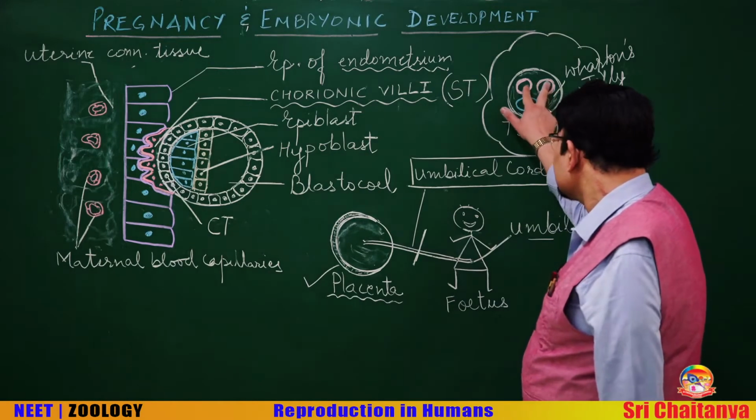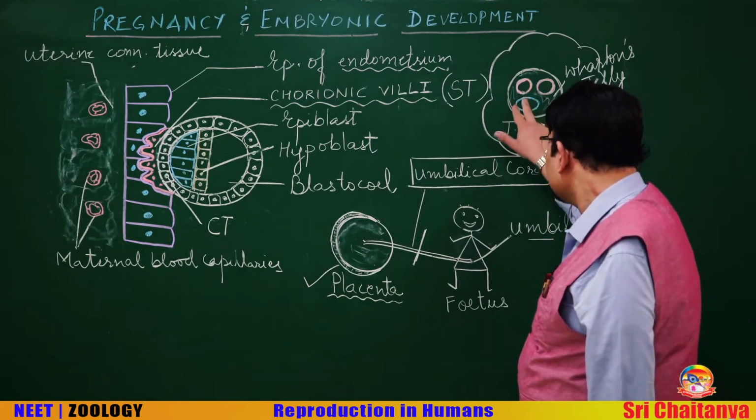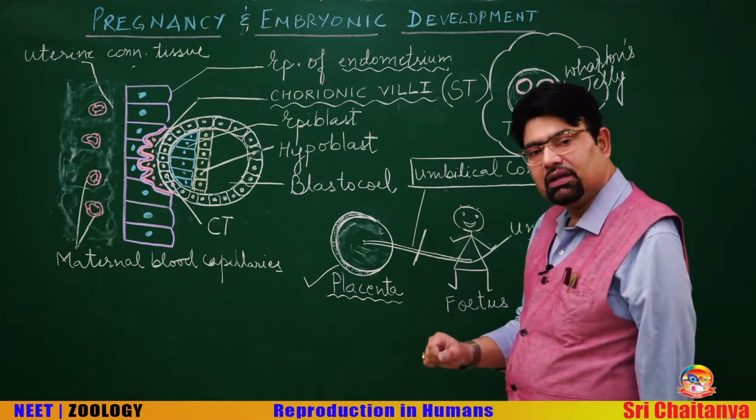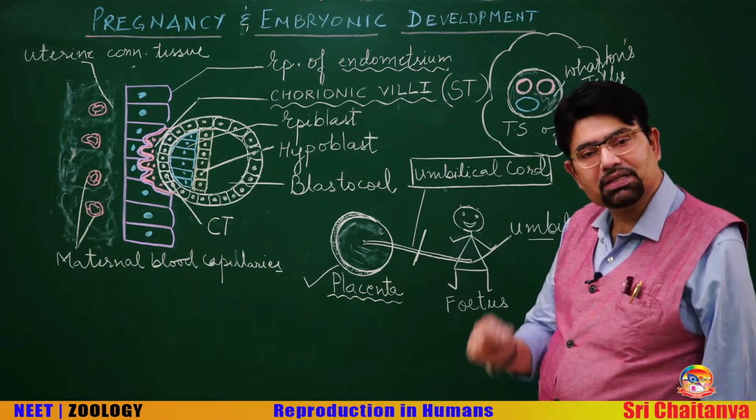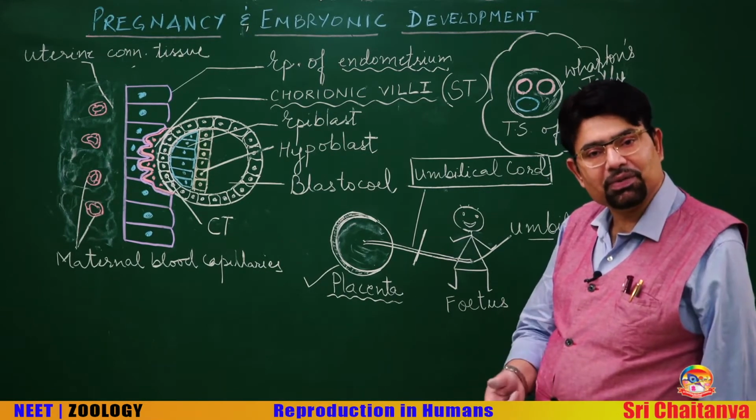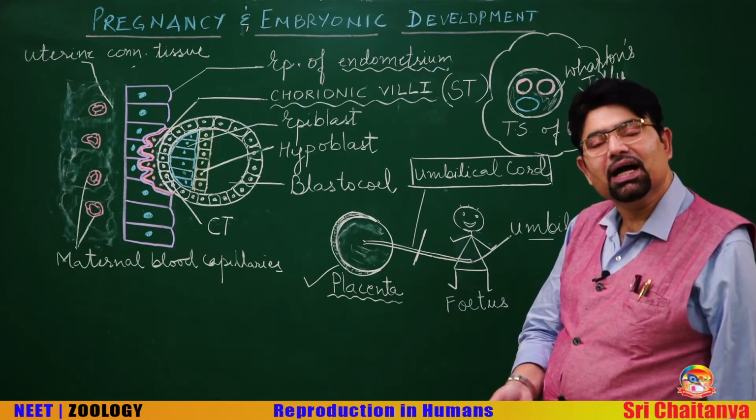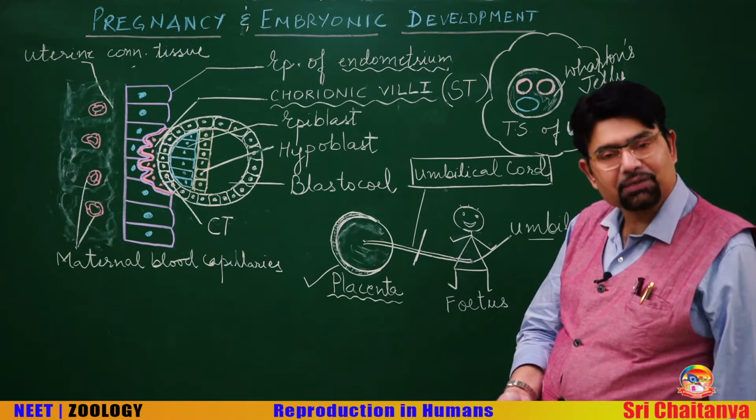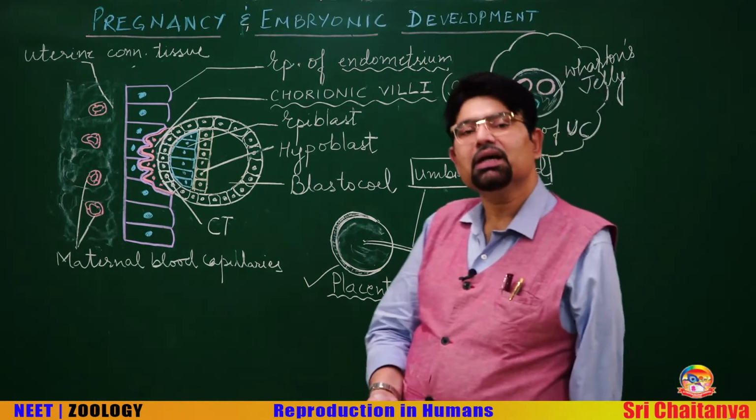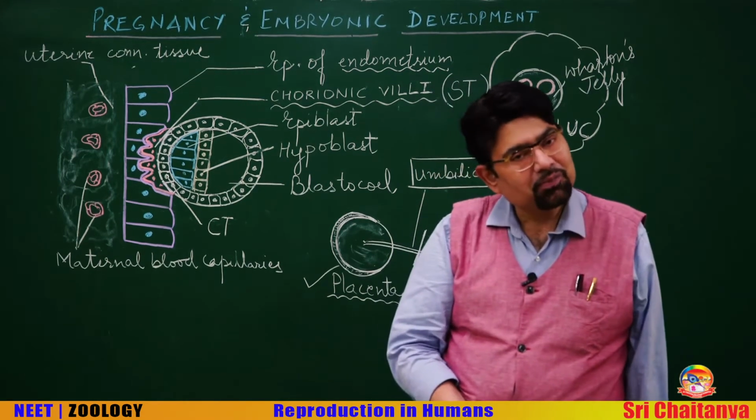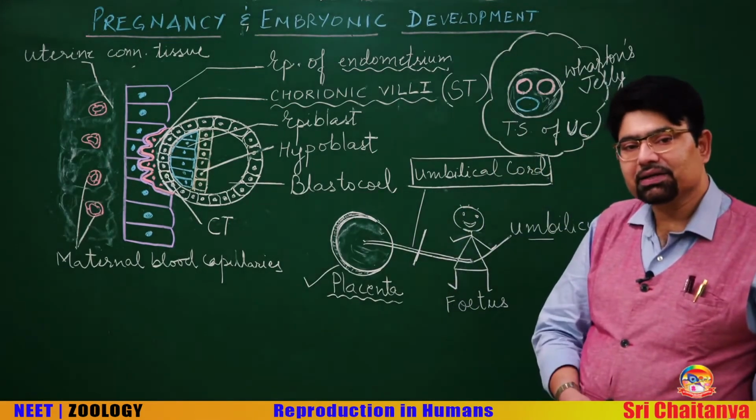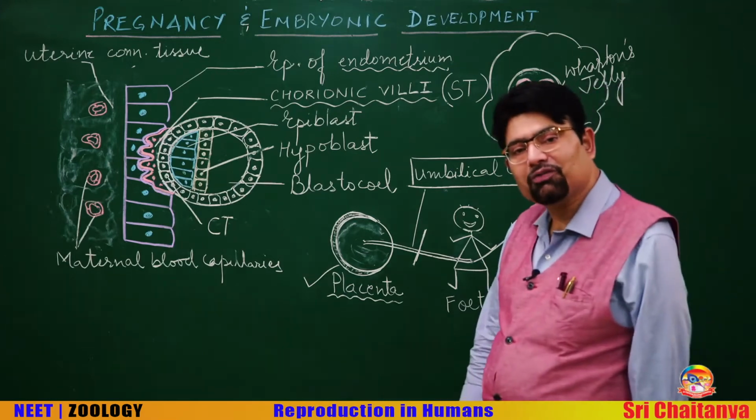One question is, what percentage of fetal blood is in the umbilical cord? Your options are 25%, 50%, 75%, and 100%. You can pause the video, think of your answer, and come back. So, hope you have thought of the answer.